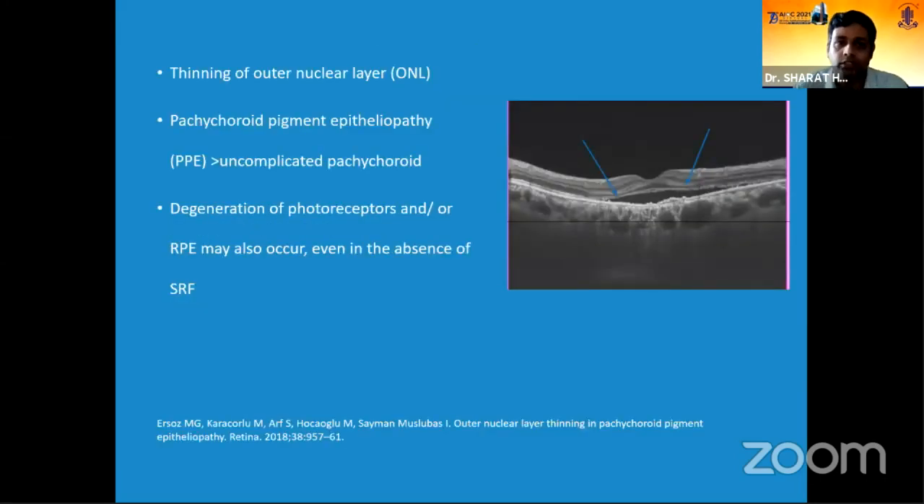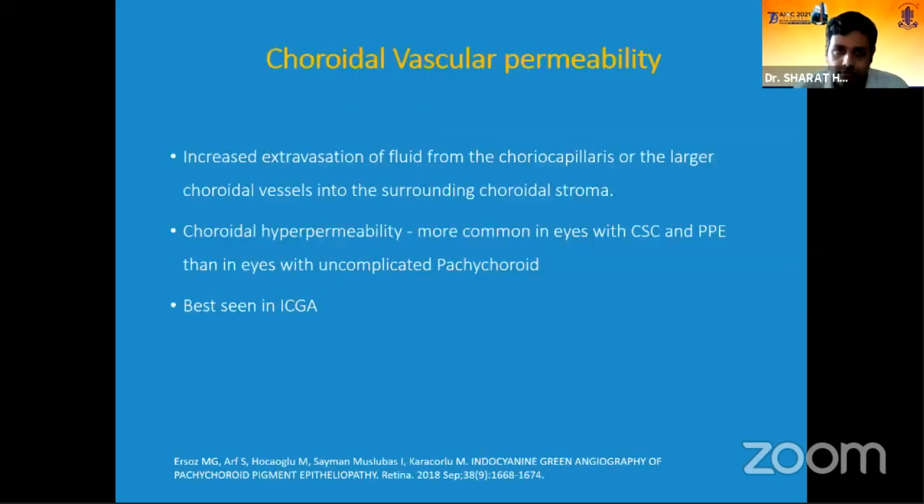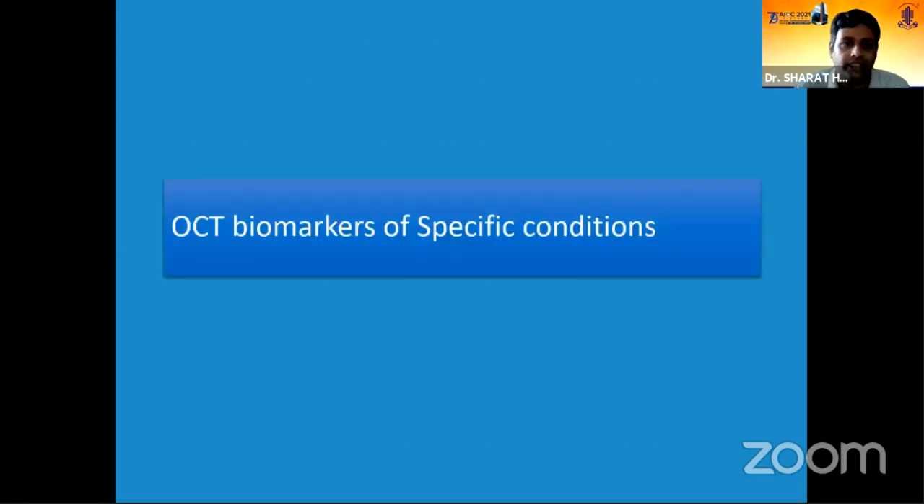One more study has shown that there can also be thinning of the outer nuclear layer, and this thinning is more commonly seen in pachychoroid pigment epitheliopathy than in uncomplicated pachychoroid disorders. So what they said is that there can be degeneration of photoreceptors and the RPE can occur in the absence of subretinal fluid. The other important thing is that choroidal vascular permeability will be increased in pachychoroid, which can be best seen in ICGA; it's very difficult to identify in OCT.